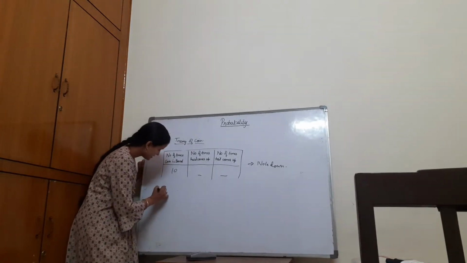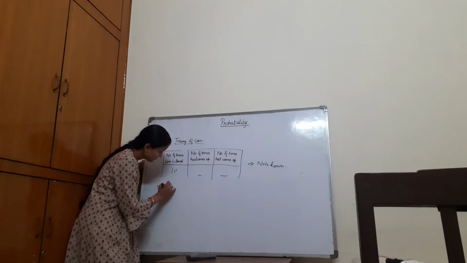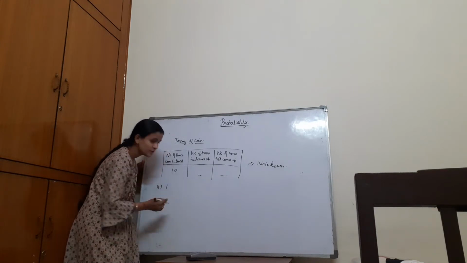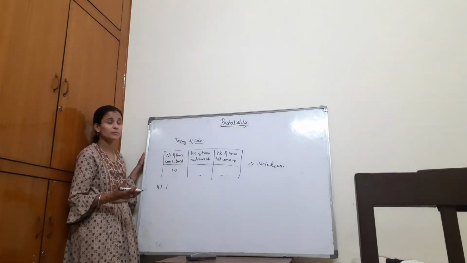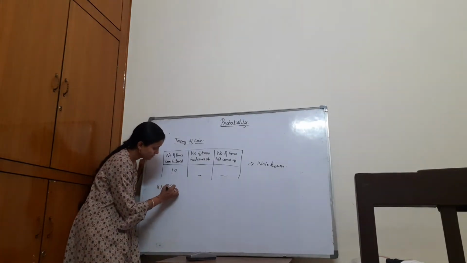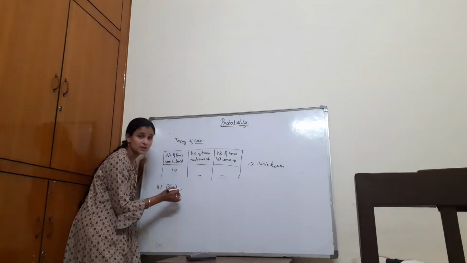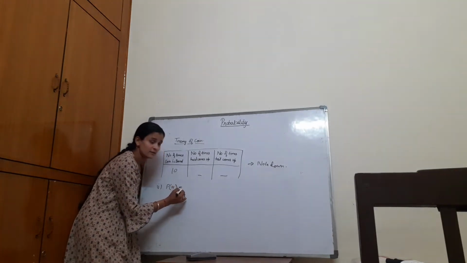The first fraction is the probability of getting a head in the outcome. That is a favorable event if you want head in the outcome. We can write it in this way.